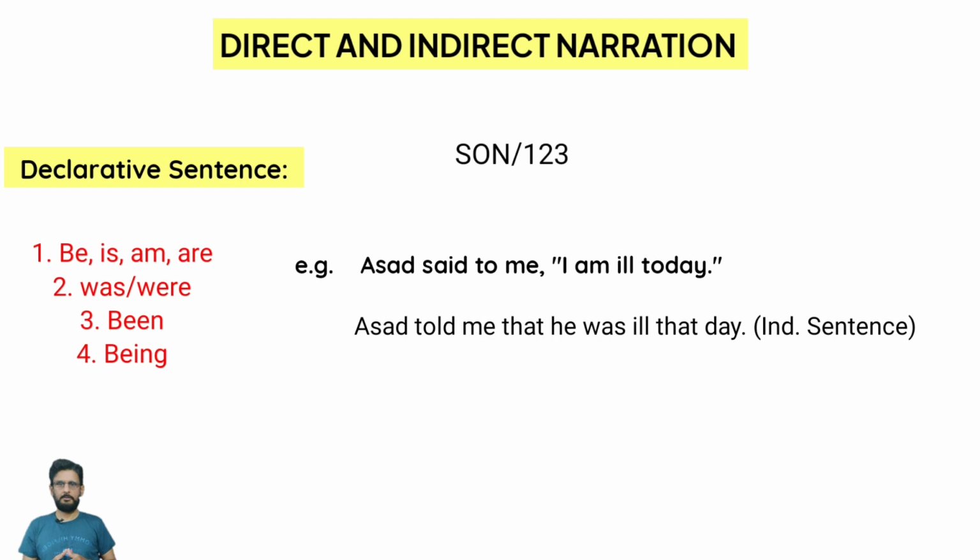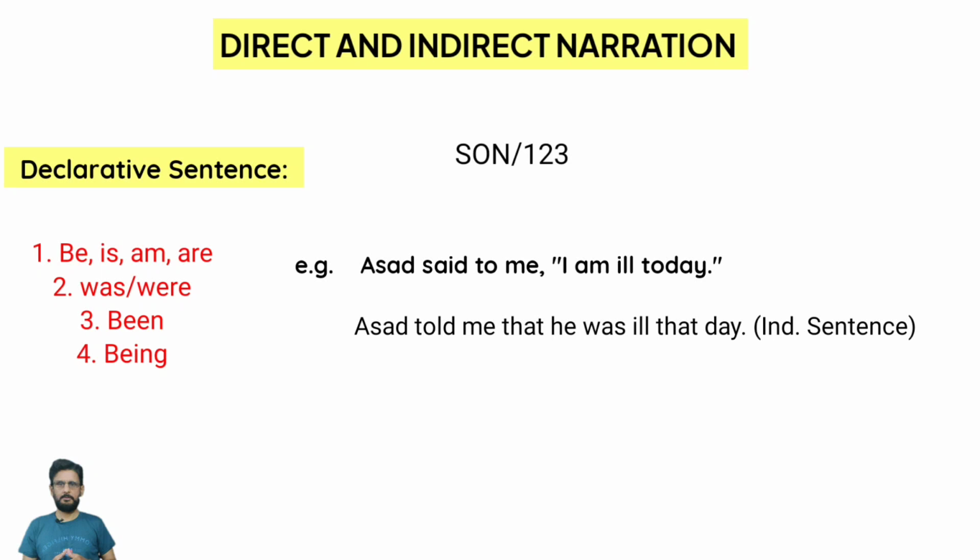Was or were. So over here, I is singular, the subject is singular, so we will use was. We have used was over here, and ill is used as it is, and today is an adverbial. Remember that while converting a direct sentence into an indirect one, today will be changed into that day. So how many changes did we bring? At least we brought four changes over here: told, that, I, and am. They are all changed, right? They are all the changes that we brought over here.